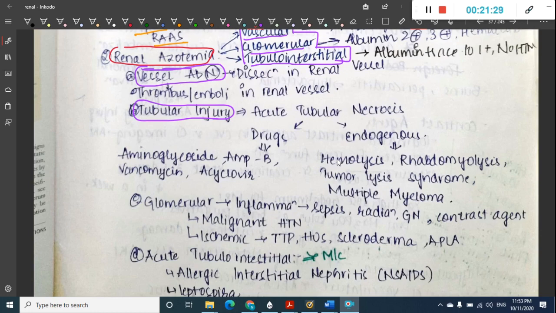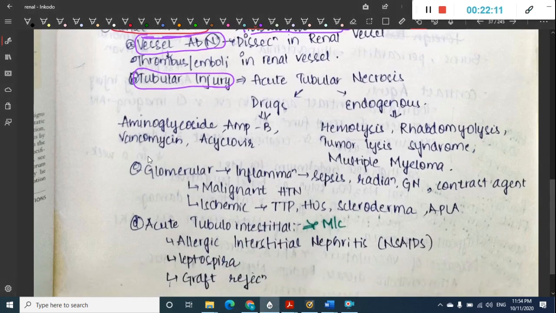Myoglobin reaches the urinary tubular lumen, and it combines with Tamm-Horsfall protein, thus leading to obstruction. Then in tumor lysis syndrome there is lysis of cancer cells, and as a result there is hyperuricemia, hyperkalemia and hypercalcemia, and thus tubular necrosis. In multiple myeloma there are gamma globulins which will cause tubular injury.